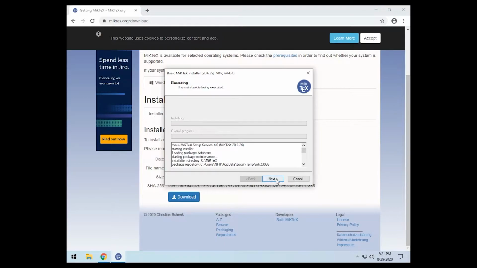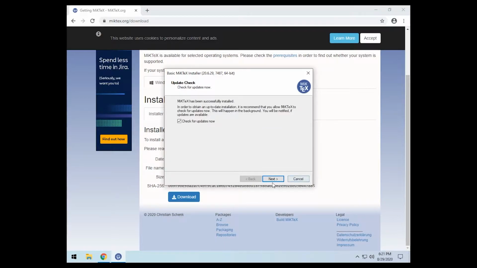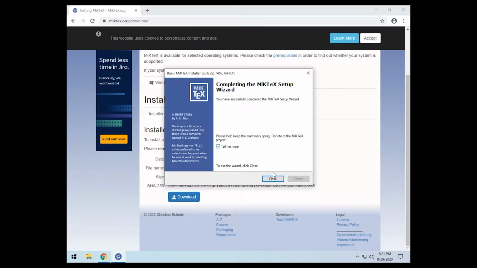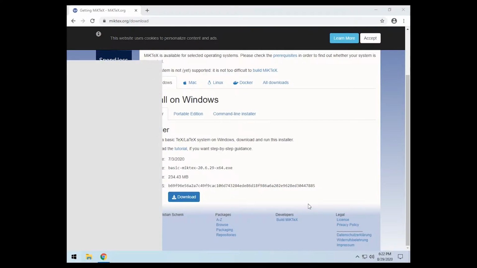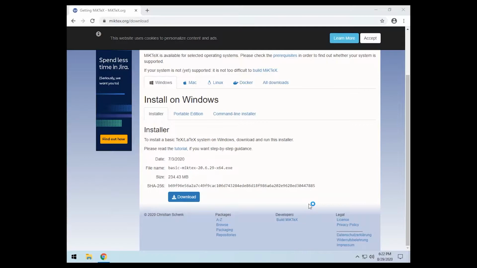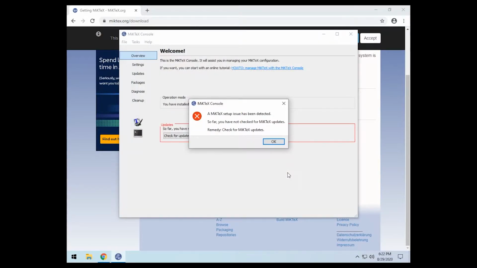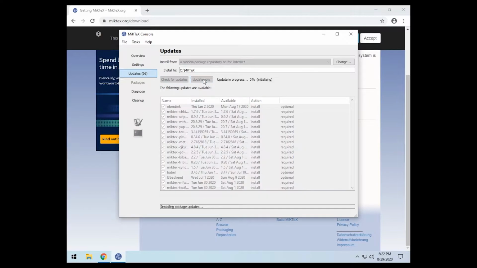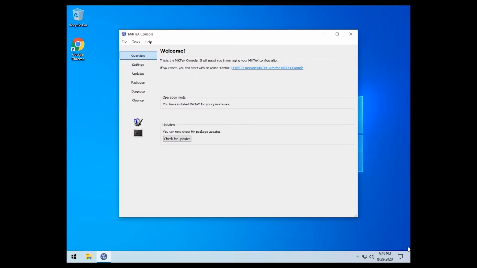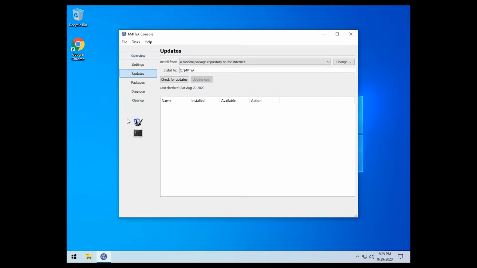Once it's done downloading, click next to continue. You can check for updates now, whatever. Close that up. Go to the Windows and look for MiKTeX. Console's already running. Go ahead and check for updates. Once it's done checking for updates, you click go to updates and update now. Once all of the updates finish installing, you should have a clear run.